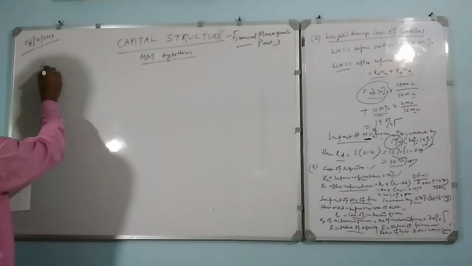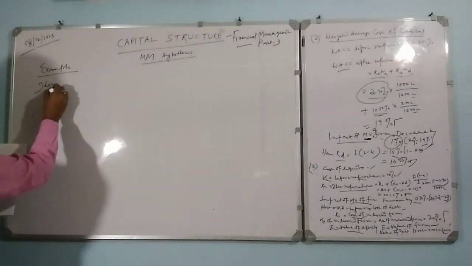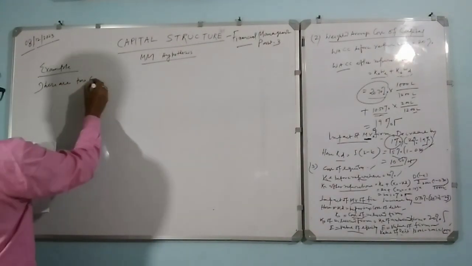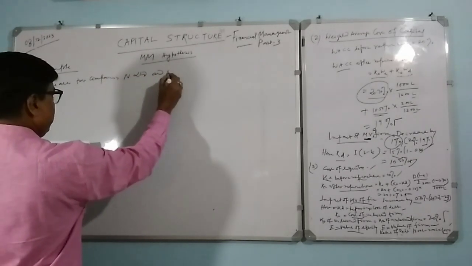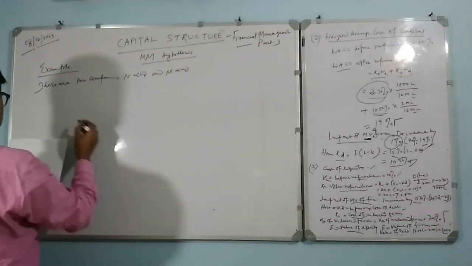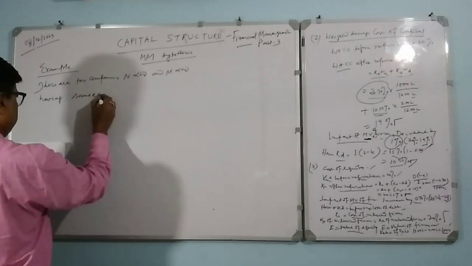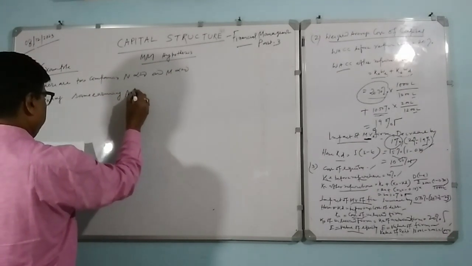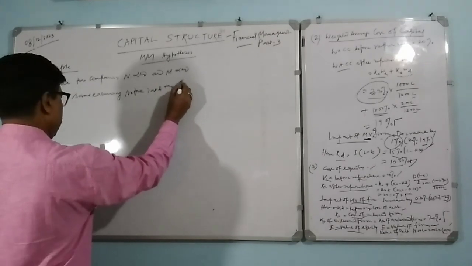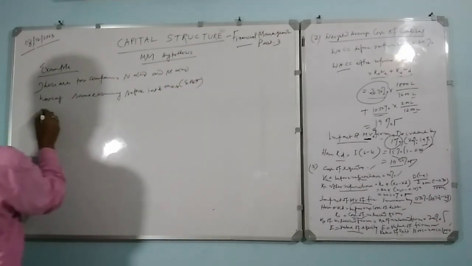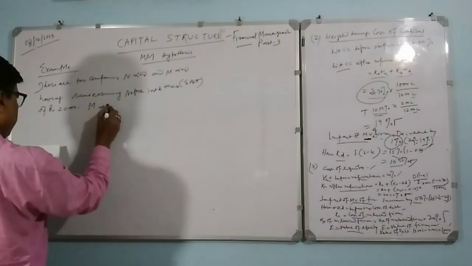See, another example we can give. There are two companies, N Limited and M Limited, having the same earnings before interest and taxes, EBIT, of rupees 20,000, right? So M Limited